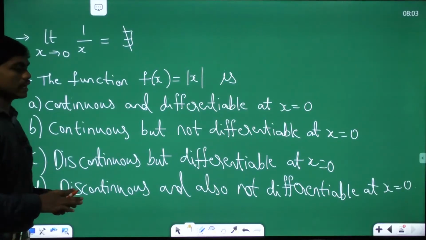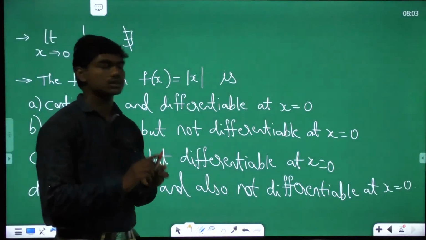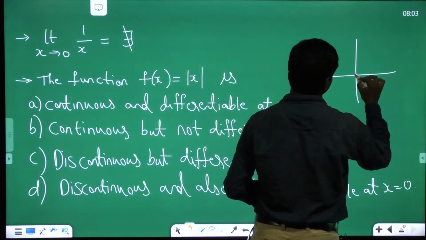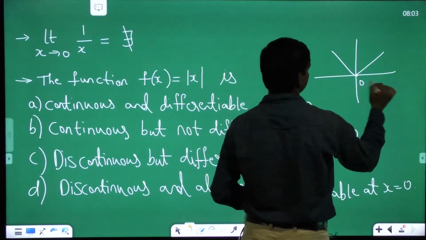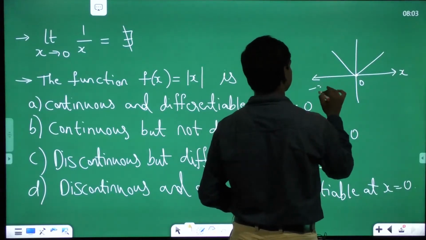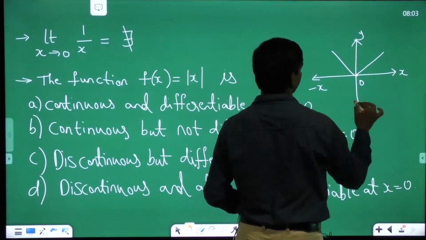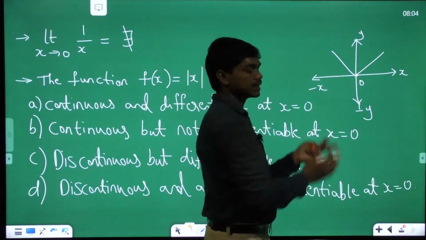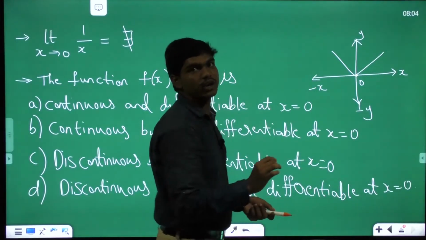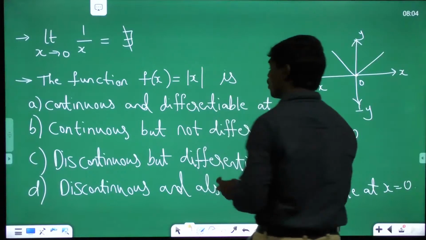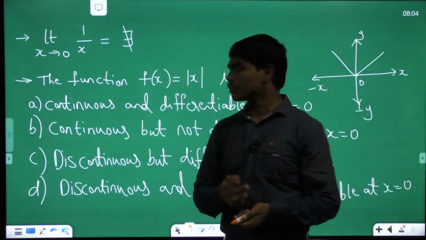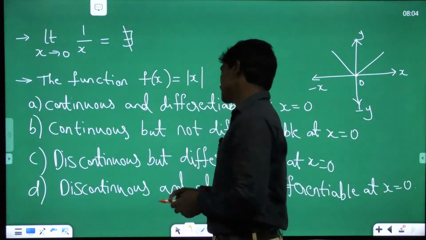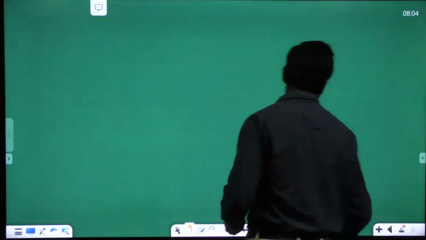It's B, because you have seen the function is always continuous. If you remember the graph of mod x, I was drawing like this, with x, minus x, y and minus y. This is what we have done, and we see this function doesn't have any break anywhere, and this function is continuous at all points. Now, how to check the differentiability? Yesterday, someone of you was asking, how would we know whether a function is differentiable at a point or not? So let us see that now.